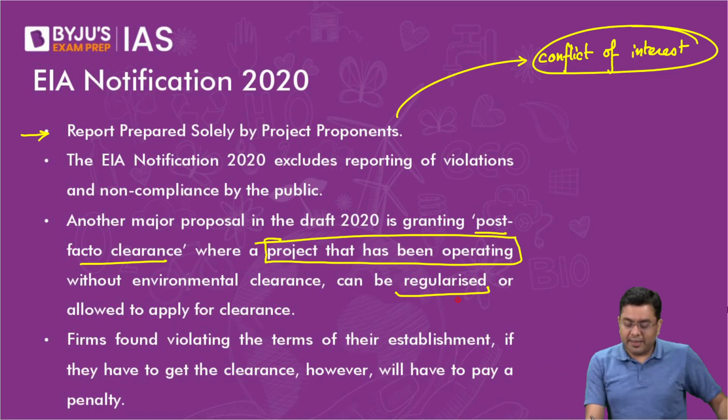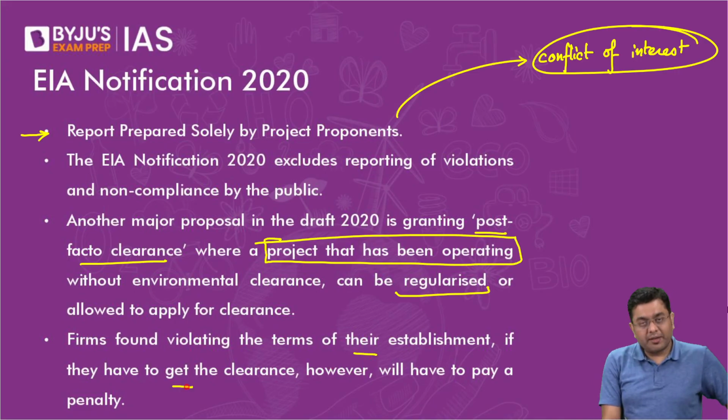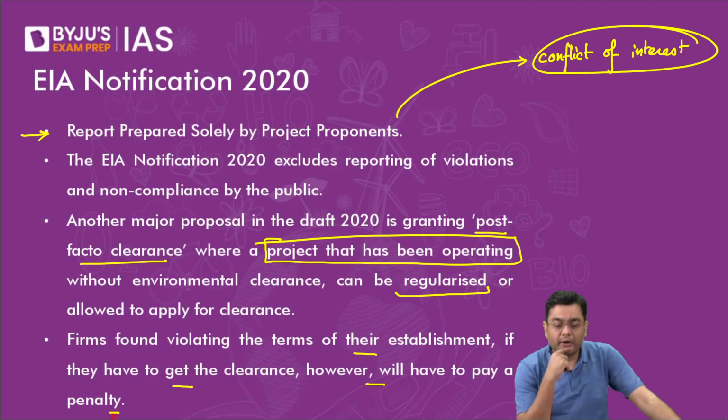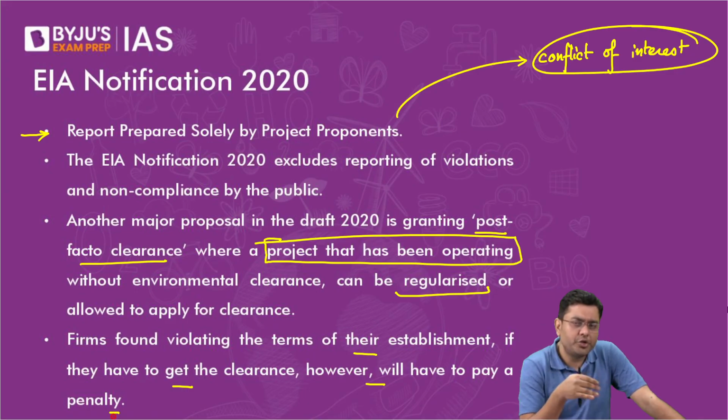Firms found violating the terms of their establishment, if they have to get the clearance, will have to pay a penalty. Now, here also the counter argument is that for the destruction of the environment caused by the firms, you are simply telling them, okay, give us money and everything will be normalized. But the argument on the side of the government is, let's suppose someone has polluted the environment, it does not mean immediately that is the end of the business. You should allow them a course correction. For that, we are charging a very heavy penalty.